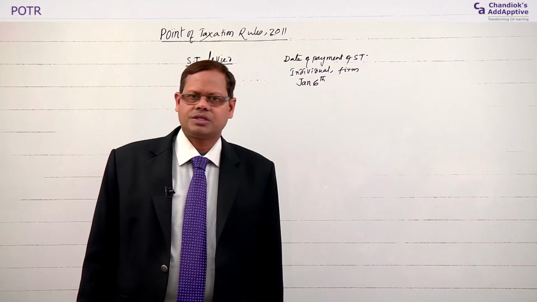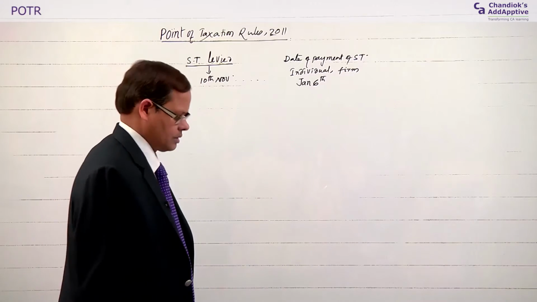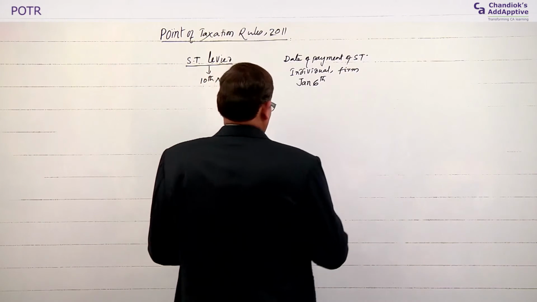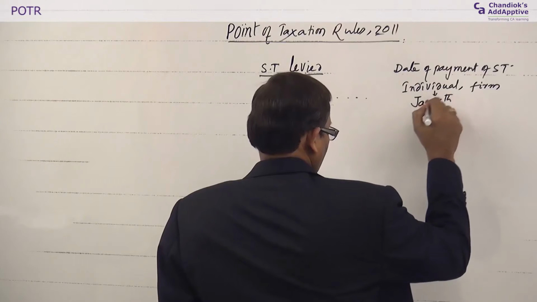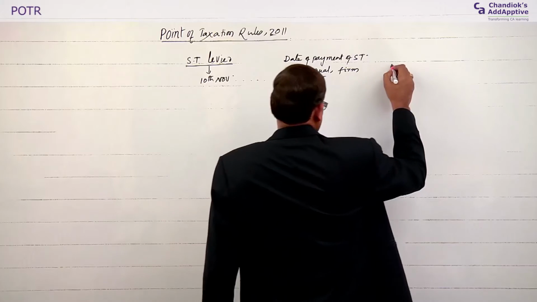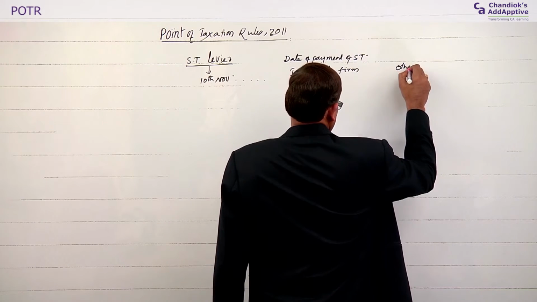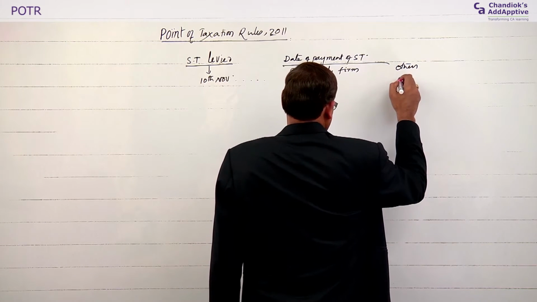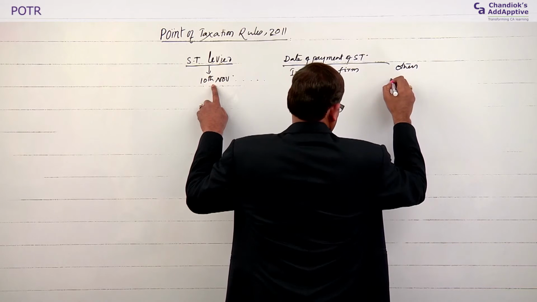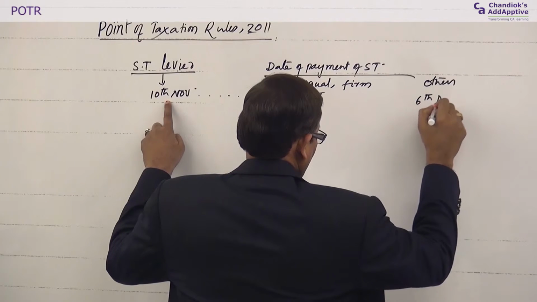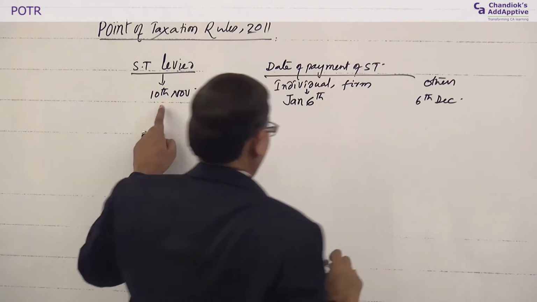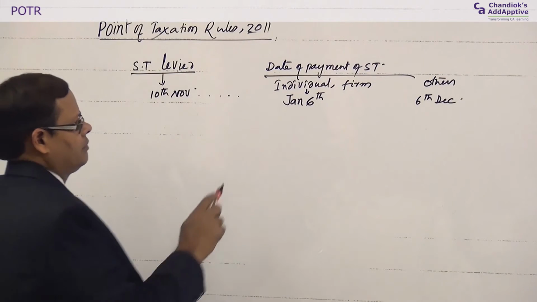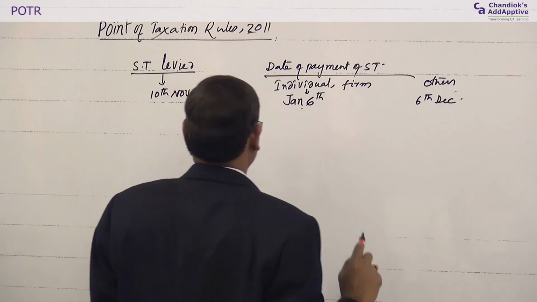So, almost we can say 6th, forget about 5th. In case of individual or firm, etc., and for others, it is monthly. So, by 6th December, the amount is to be paid, quarterly or monthly.